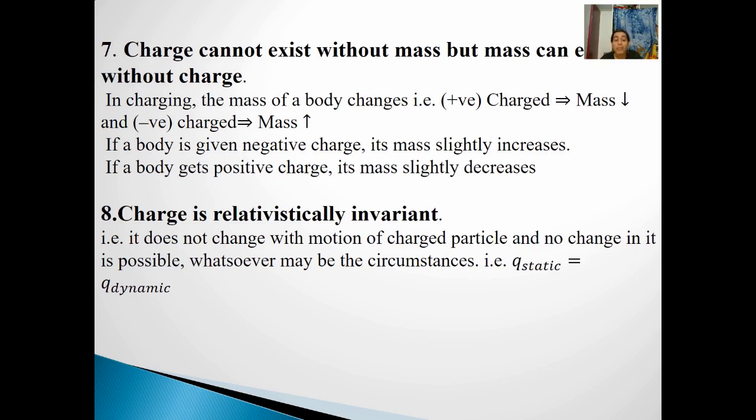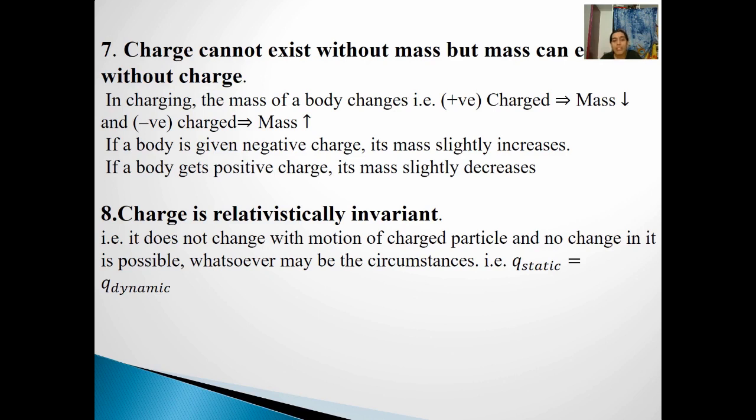Irrespective of the frame of reference, the charge value will remain the same. The charge value at rest will be equal to the charge when it is in motion. So in short, we say that charge is invariant.